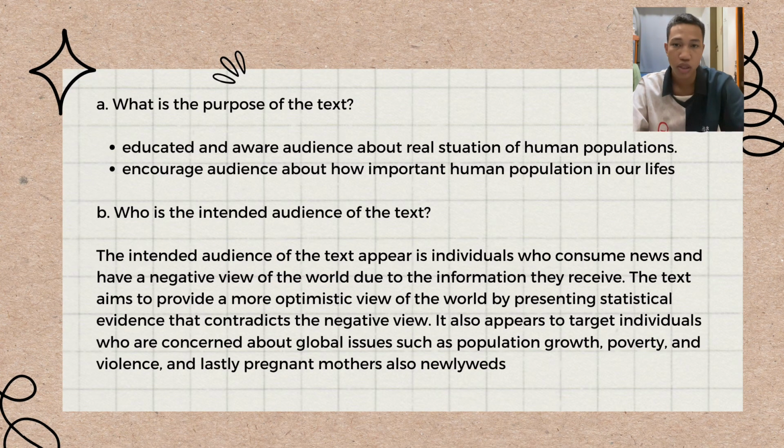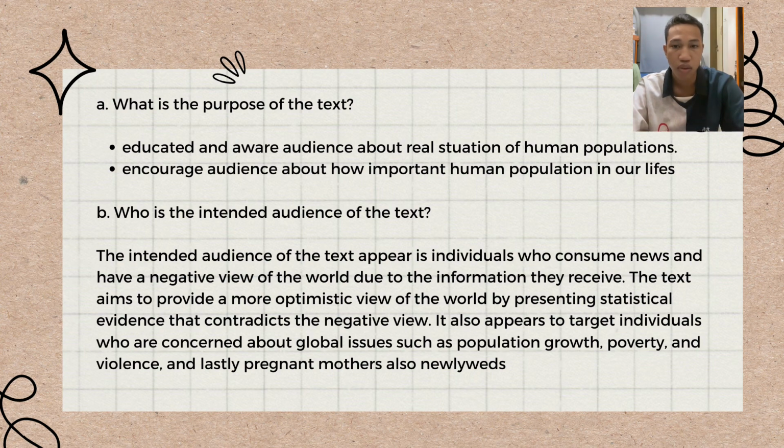Now we move to question A. What is the purpose of the text? The purpose of the text is to educate and make the audience aware of the real situation of the human population. It also encourages the audience to see how important human population is in our life. B. Who is the intended audience of the text?